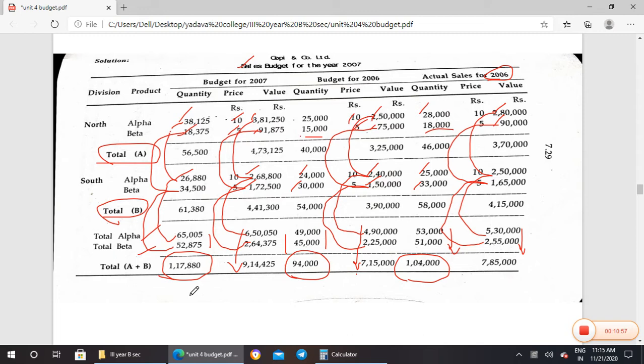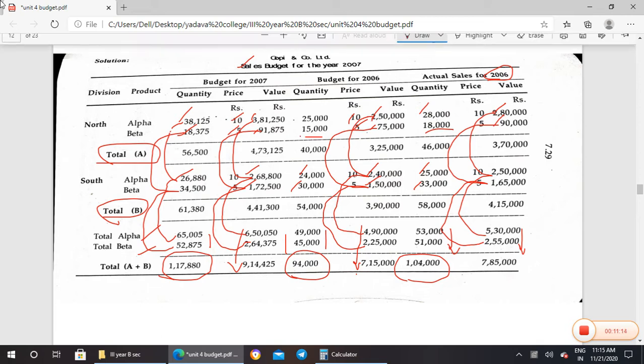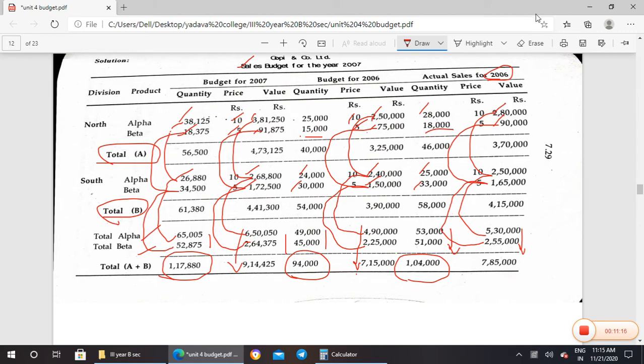This is an estimated one. So the budget prepared in 2006 is only 94,000 units, but 1,04,000 units happened. Either the sales may increase or decrease. How will they calculate it? This is the way they have calculated the sales budget.